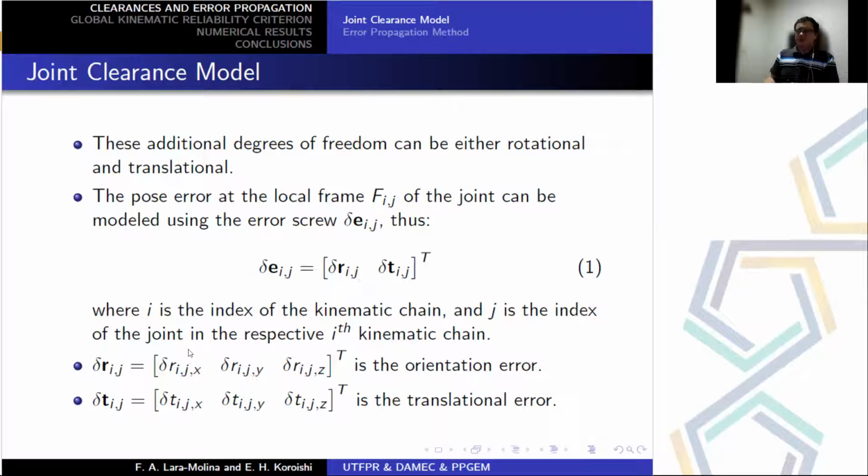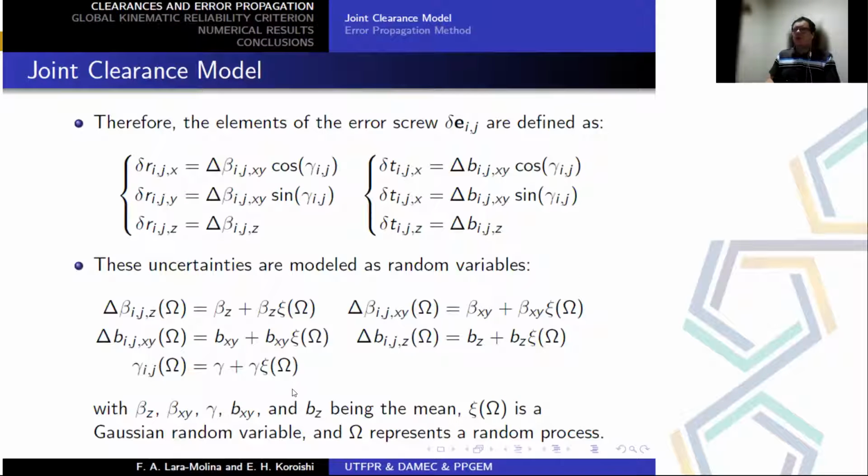This screw has 6 components, 3 components of the orientation error and 3 components of the translational error. The elements of the screw error vector are defined in this expression.